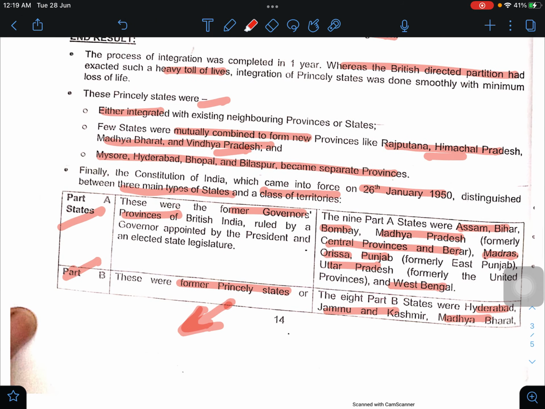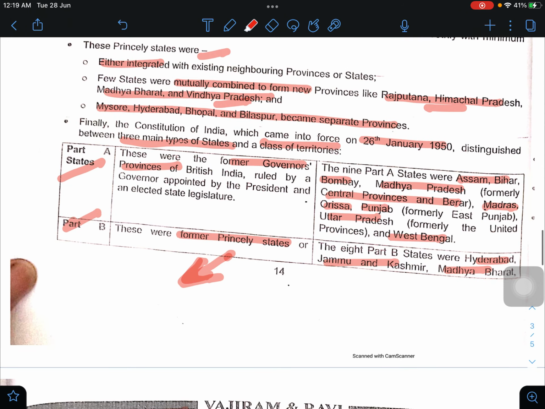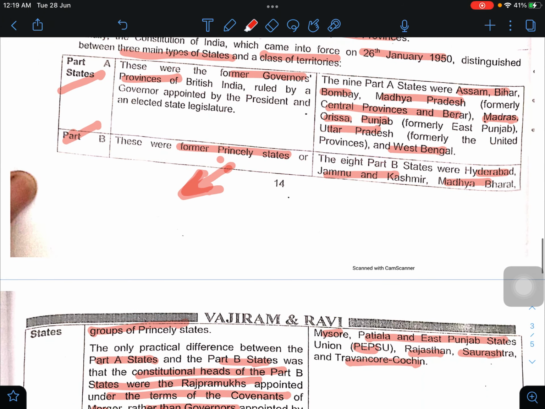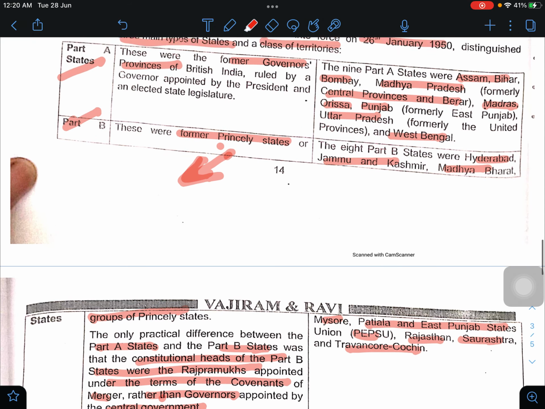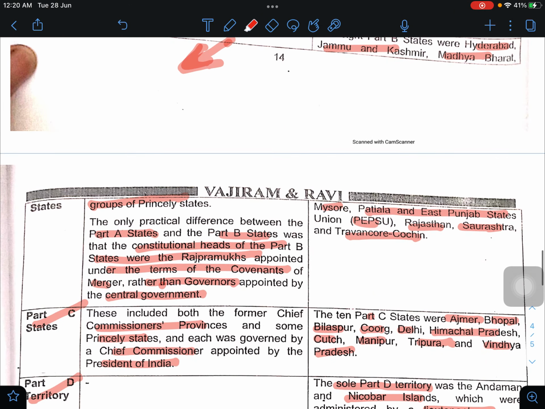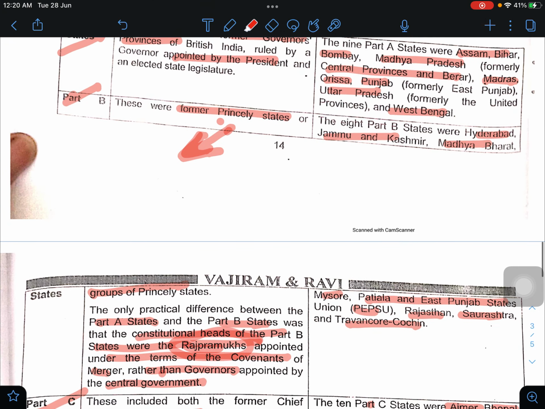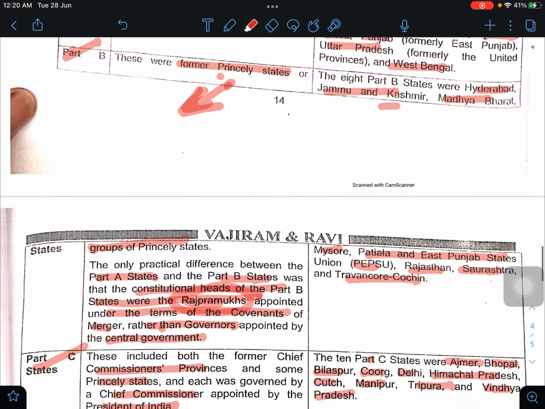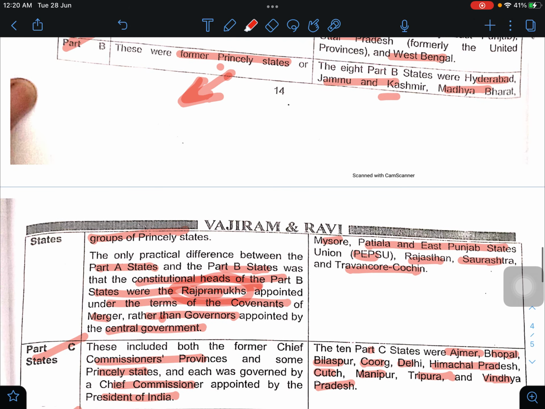Part A means former governor provinces like Assam, Bihar, Bombay, MP, and so on. Part B were formerly princely states or groups of princely states. So the difference between Part A and Part B is that Part A were former governor provinces and their governor was appointed by the president. In Part B there was a Raj Pramukh, appointed under the terms of treaty or covenants of merger. Okay, so who were Part B? Hyderabad, Jammu Kashmir, Madhya Bharat, Mysore, Patiala or Pepsu, Rajasthan, Saurashtra, Travancore, Kochi.